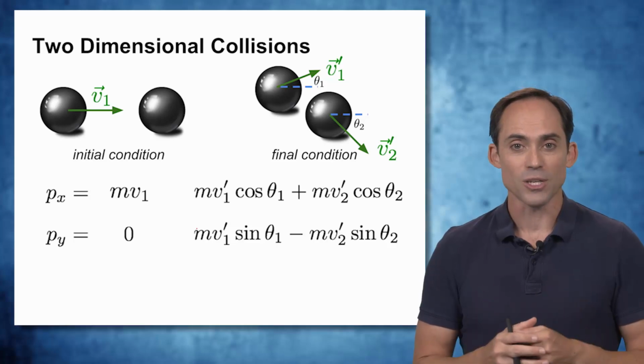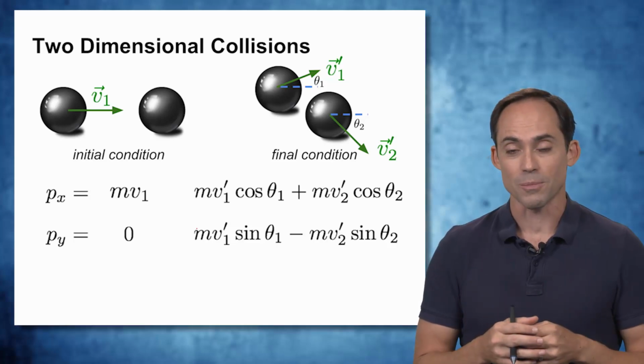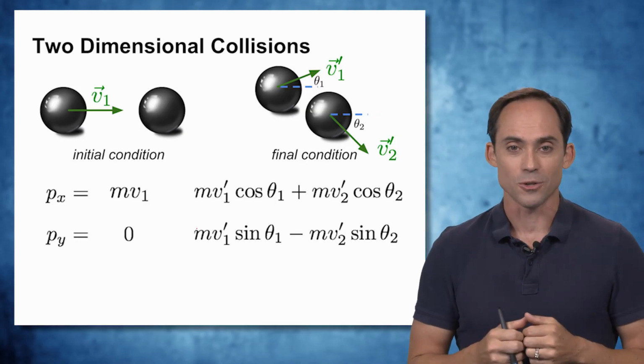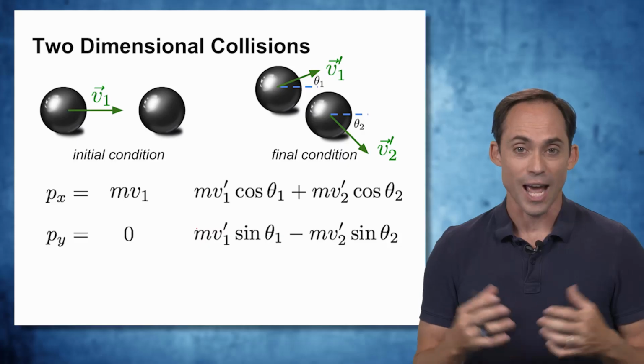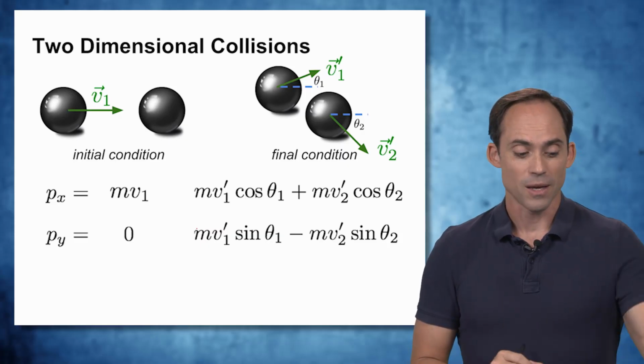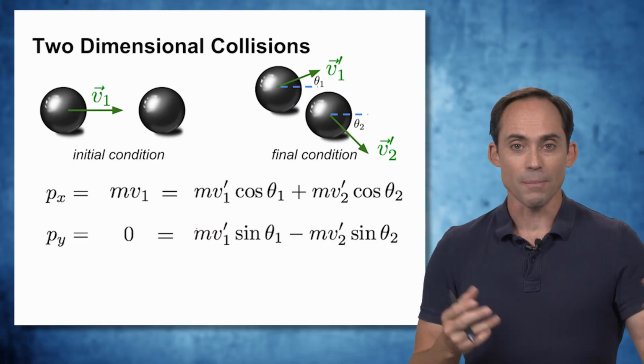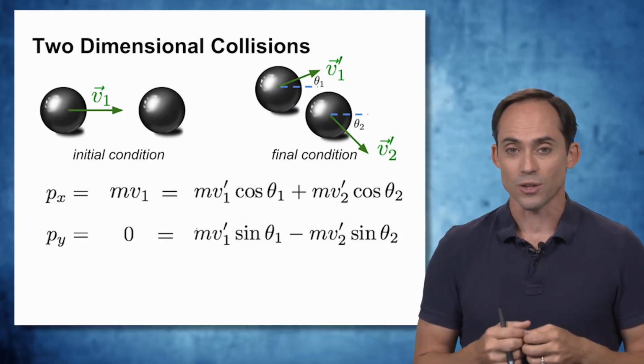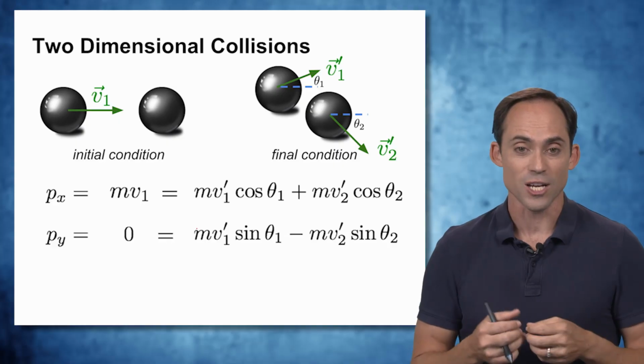And notice I've actually made sure to put in a minus sign here because I'm assuming that perhaps one object is moving in one direction and the other is moving in the opposite direction. And that's going to be necessary in order to add up to 0 in the end. And we can also remember that these two terms are going to be equal because we've assumed that this collision is so short that there's no time for the external force to change the system momentum.